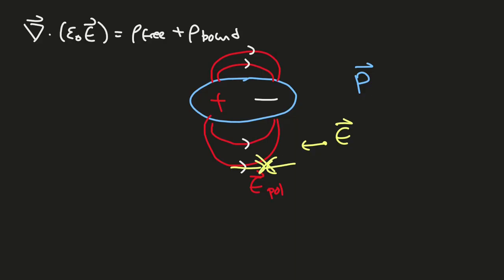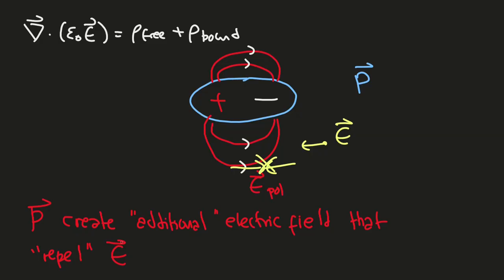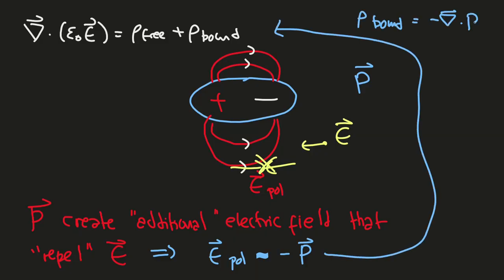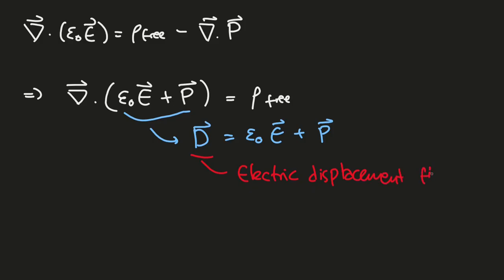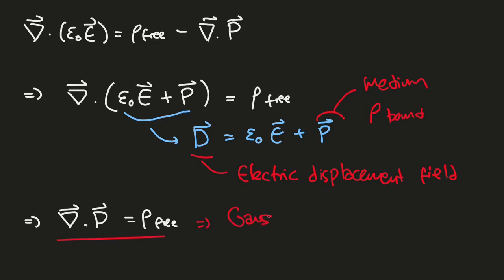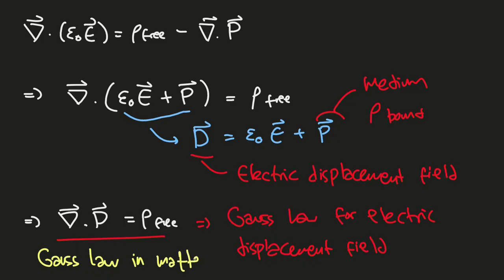So P creates some kind of additional electric field that opposes E. So here, E because of polarization is proportional to minus capital P. So then we have rho bound equal to this, and by mathematics we can modify the equation as this, where inside the divergence operator we can define capital D as this, commonly known as the electric displacement field, where this capital P relates to the medium or rho bound, and the equation will become as this, known as Gauss' law for electric displacement field, or just Gauss' law for electricity in matter.